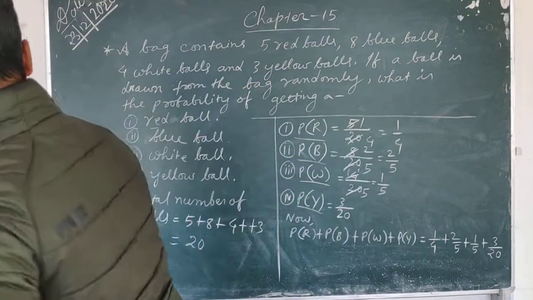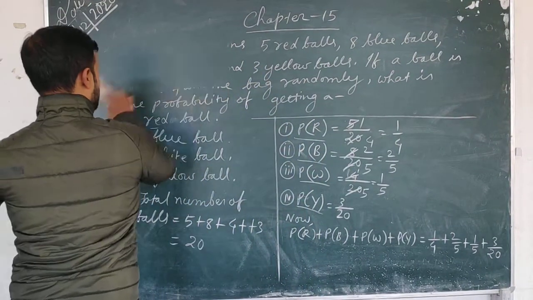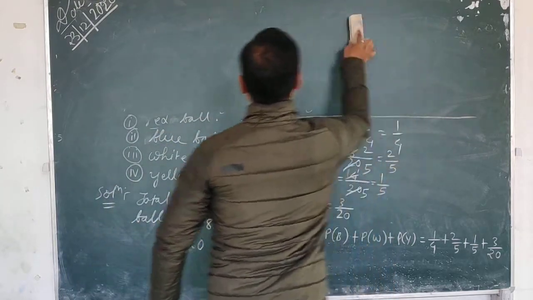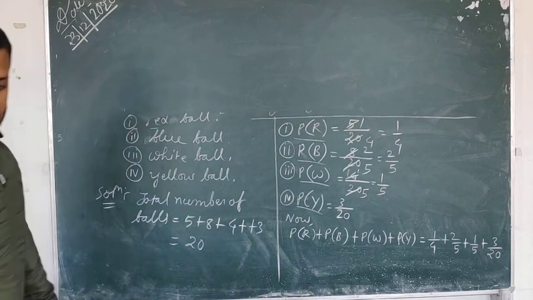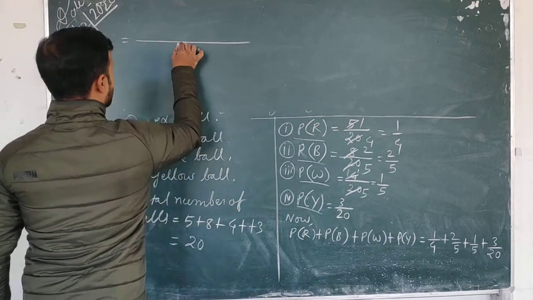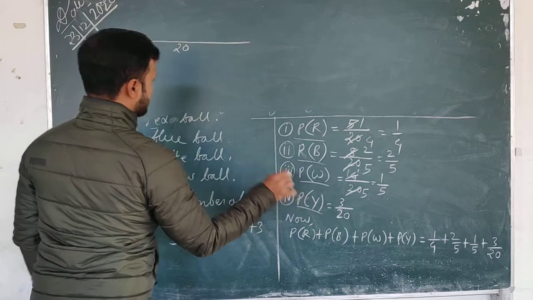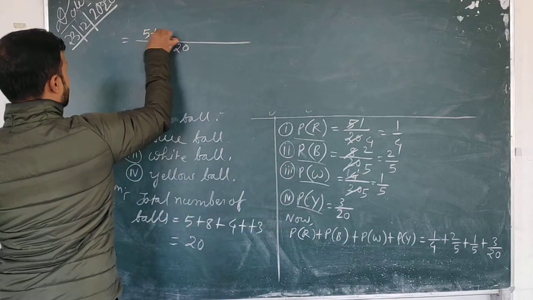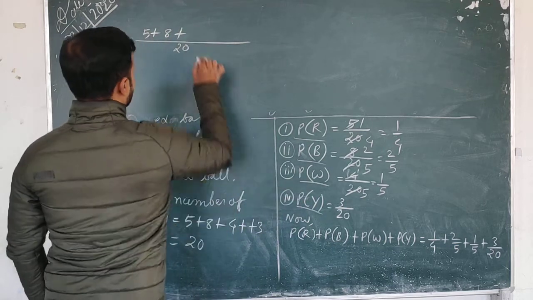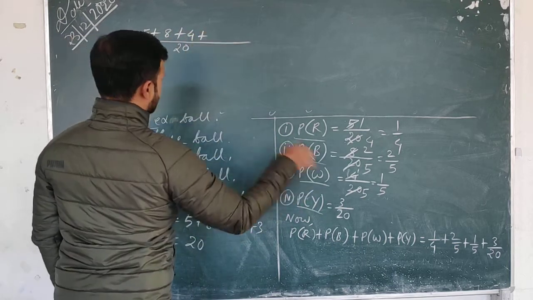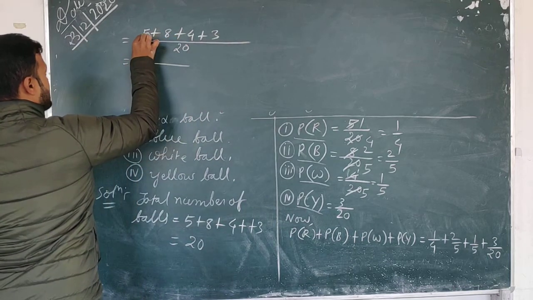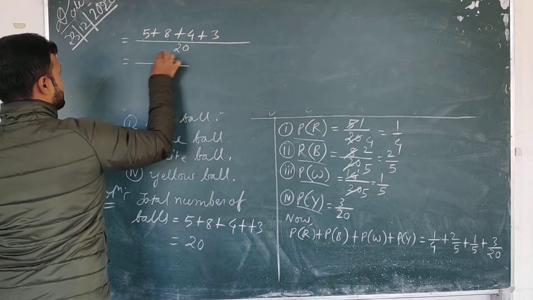So we add, taking the LCM. 4 will go 5 times, so 5 into 1. 5 will go 4 times, 4 into 2 is 8. 5 will go 4 times. 5 plus 8 is 13, plus 4 is 17, plus 3 is 20.